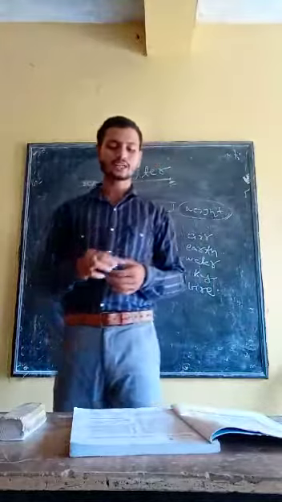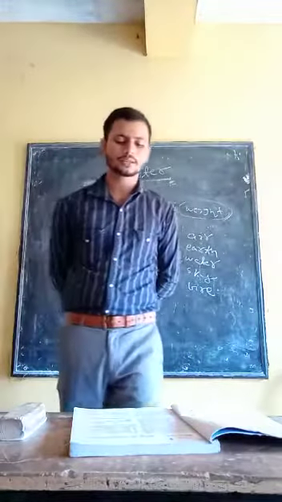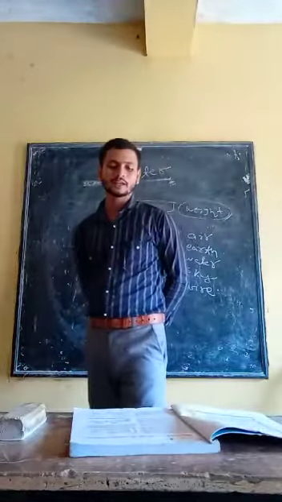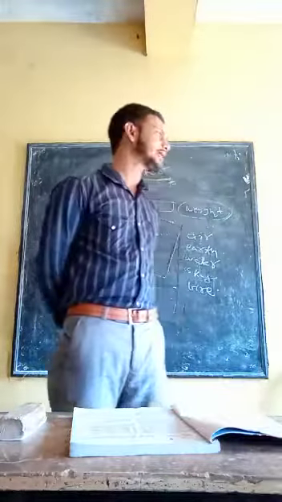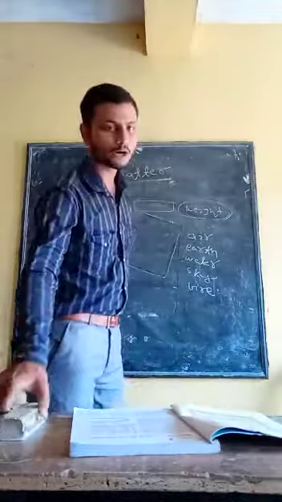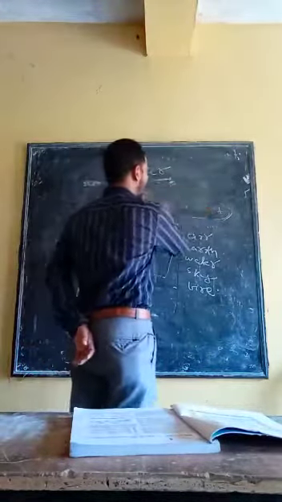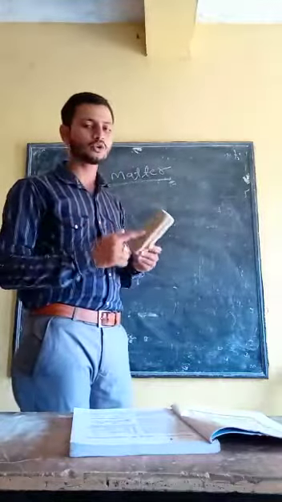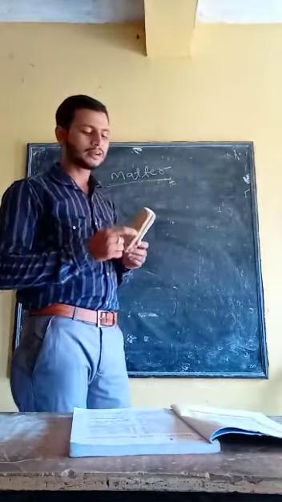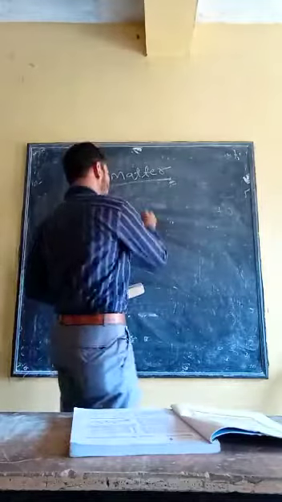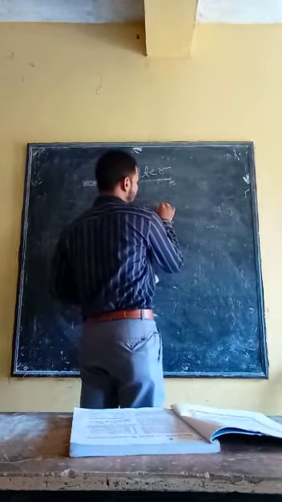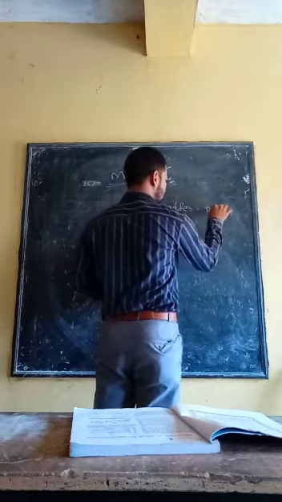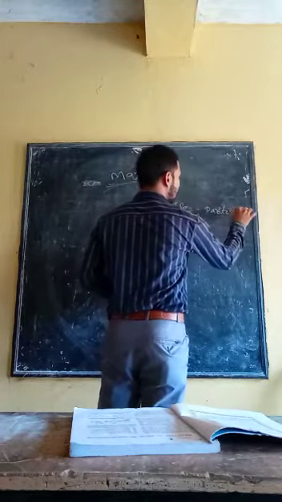Okay, so first of all, come to the physical nature of matter. So the first point mentioned is: matter is made up of particles, or smaller particles. So obviously, as I said, this is a duster. This is made up of wood. That means wood is the particle over here, and the duster is the matter. So the first point we are going to discuss is that matter is made up of particles, small or teeny particles.